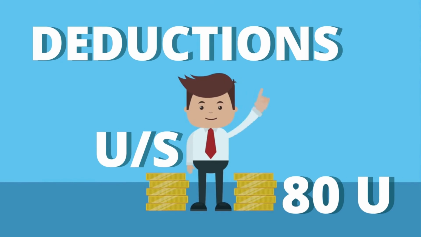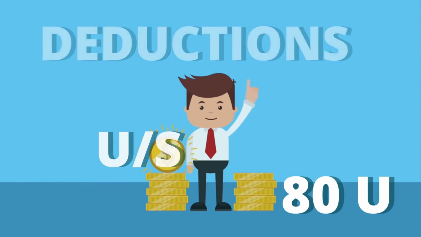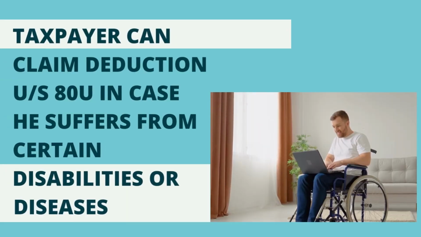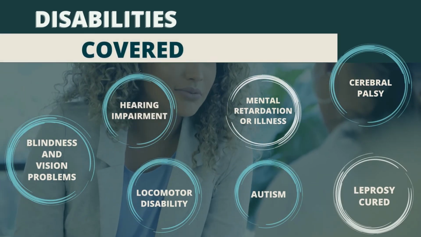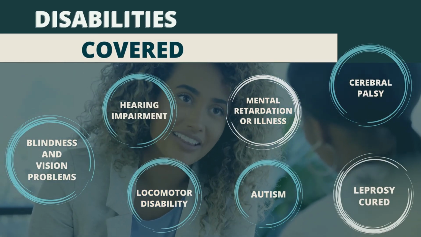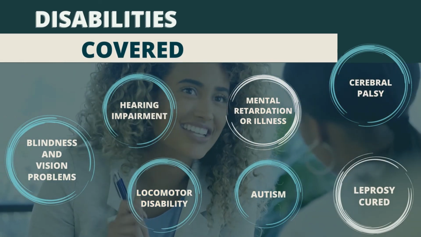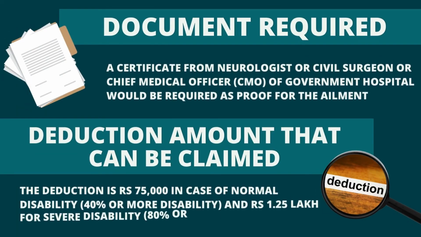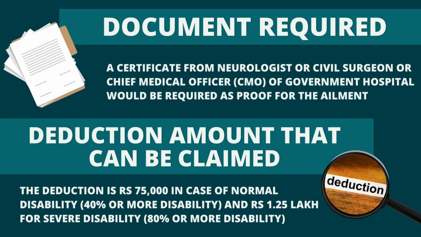Let's now look at deductions under Section 80U. This deduction can be claimed by a taxpayer who suffers from certain disabilities or diseases. The following disabilities are covered under Section 80U. A medical certificate from a neurologist, civil surgeon or chief medical officer of a government hospital is required as proof.